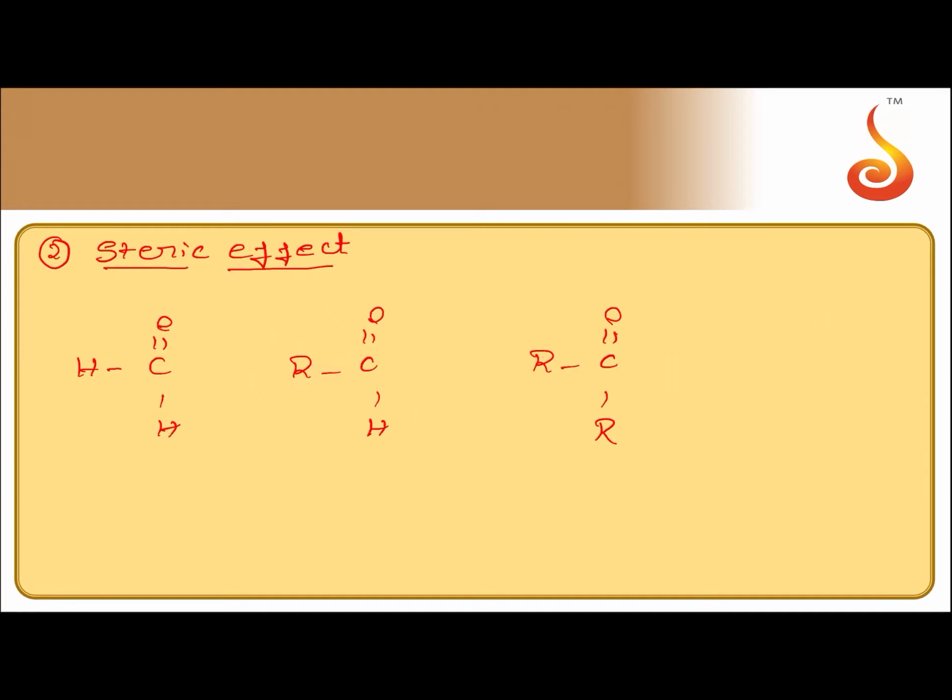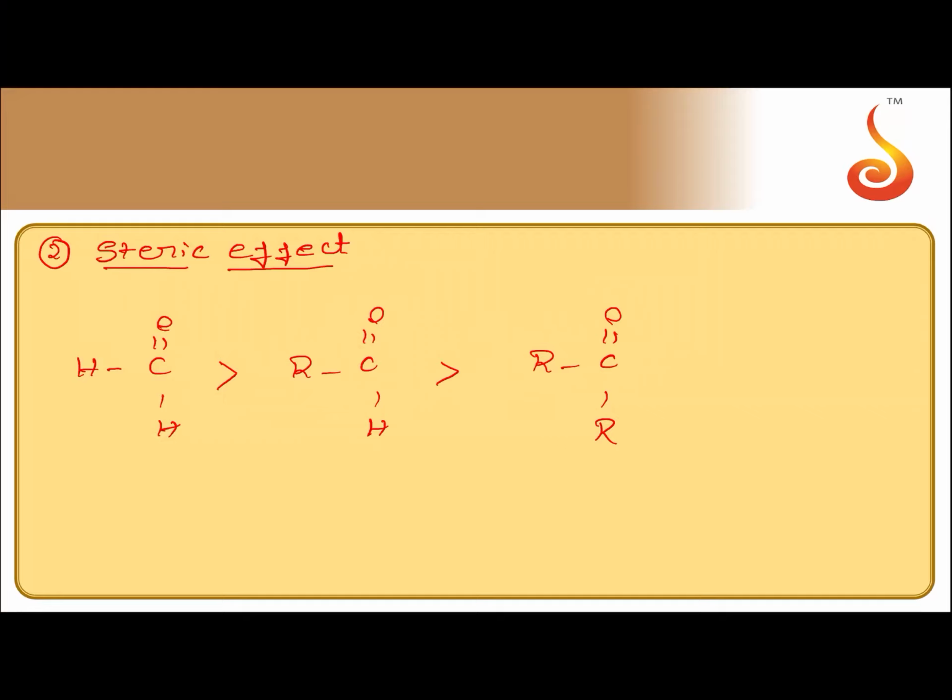This is because of steric hindrance. Again, I am repeating. As the number and the size of alkyl group increases, the attack of nucleophile on the carbonyl group becomes more and more difficult due to steric hindrance. So, in other words, because of steric hindrance, reactivity decreases. So formaldehyde is more reactive than any other aldehyde. Aldehydes are more reactive than ketones. And among aldehydes and ketones also, with increase in the number and the size of the alkyl group, reactivity decreases. This is because of steric hindrance.